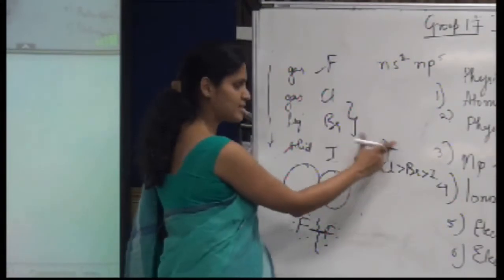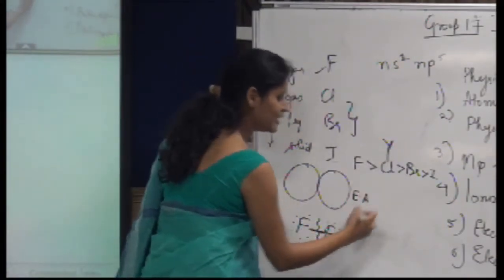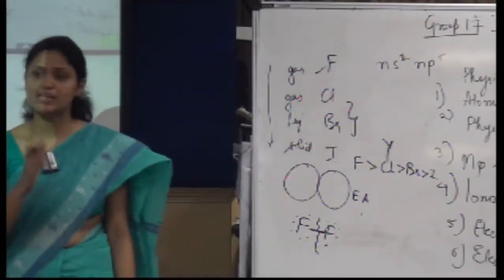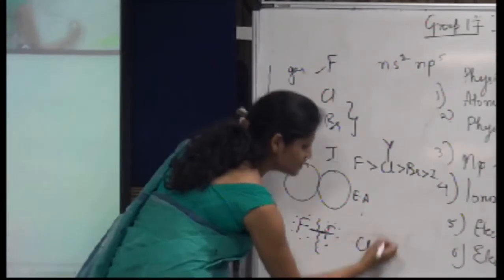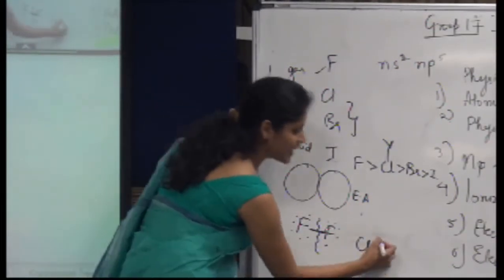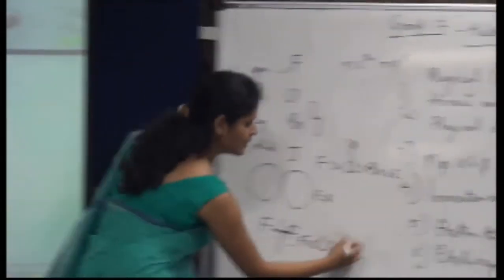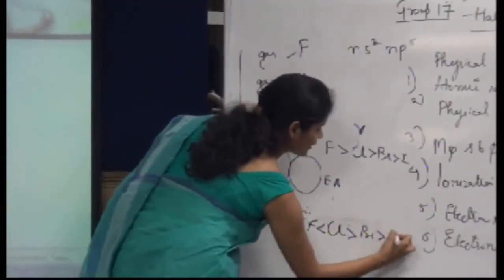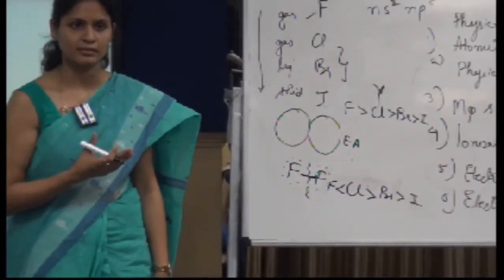I am representing electronegativity by this symbol. If I talk about the electron affinity, although fluorine is highly electronegative, it will have a medium tendency to form the anion, and hence chlorine will have the highest tendency as compared to fluorine, then bromine, then iodine. The rest of the order will remain the same based on the electronegativity. What about the oxidizing power?